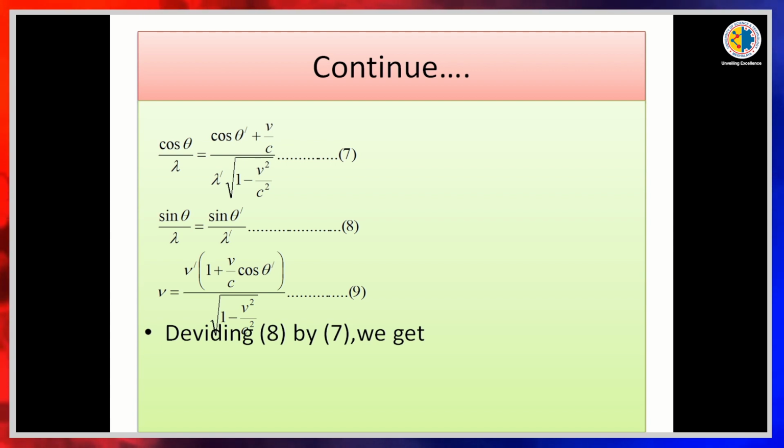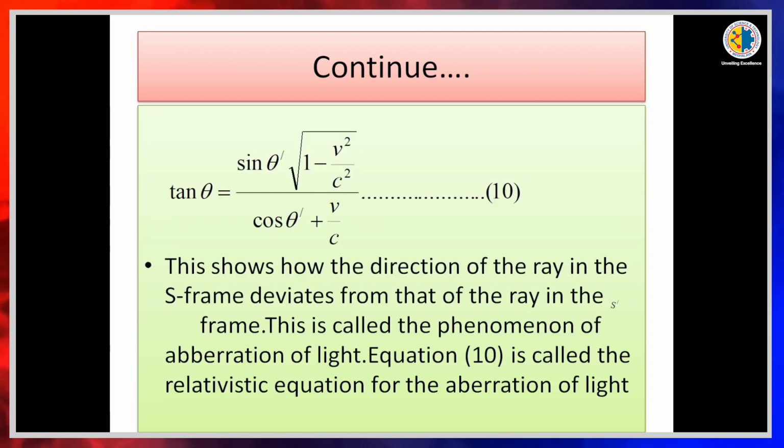Now, dividing equation 8 by 7 we get tan theta is equal to sin theta dash into root over 1 minus v square by c square, whole divided by cos theta dash plus v by c. It is equation 10. This shows how the direction of the ray in the S frame deviates from that of the ray in the S dash frame.